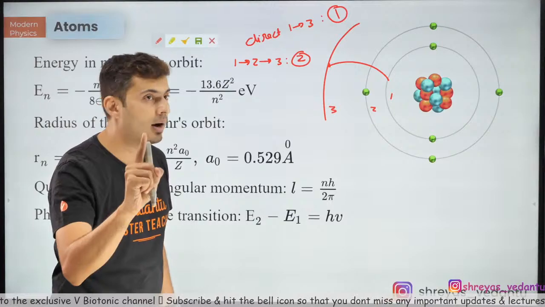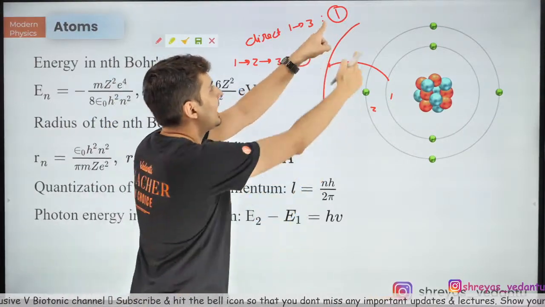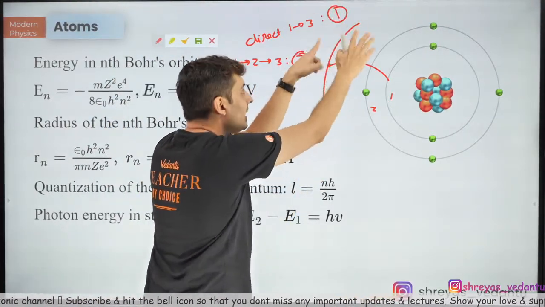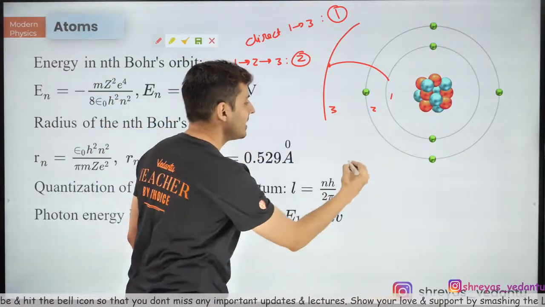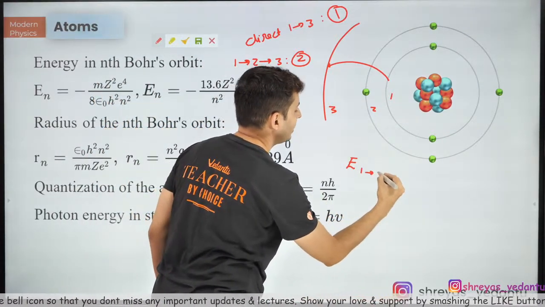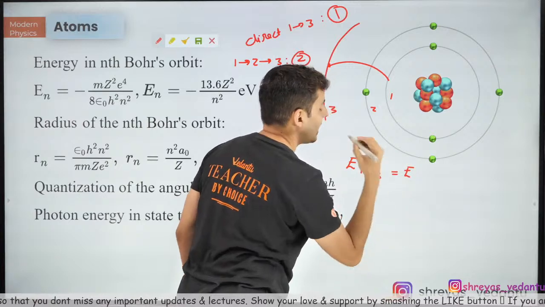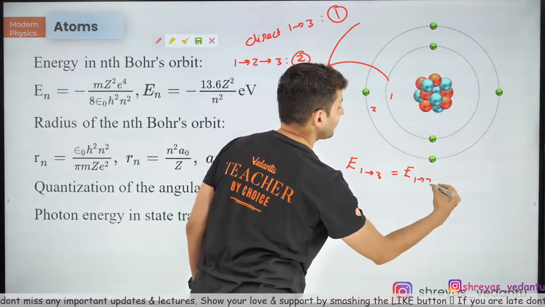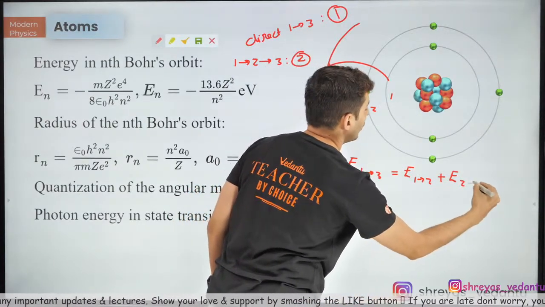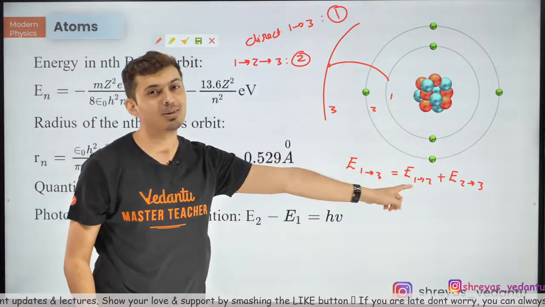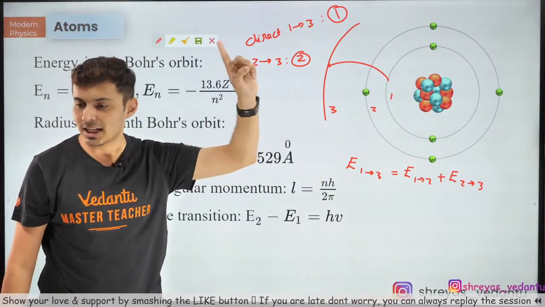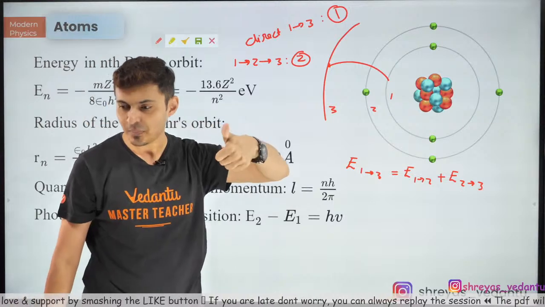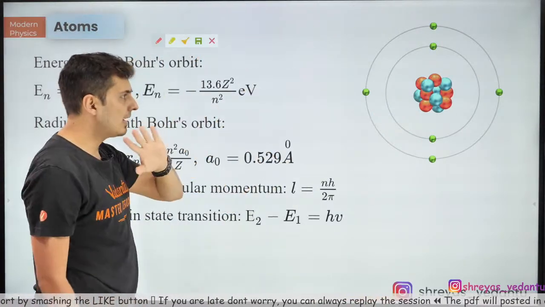But no matter what, the energy of the photon will be the sum of the energies of these 2 photons. Everybody agrees? The energy of the jump from 1 to 3 will be the same as the energy from 1 to 2 plus the energy from 2 to 3. The sum of the energies will be the same. Okay, clear. So 1 photon is 1 transition. Correct, Shruti? Excellent. Alright.